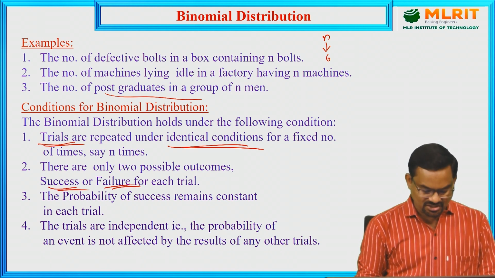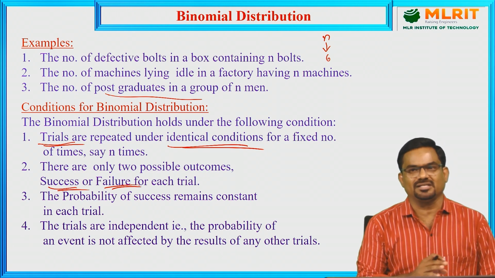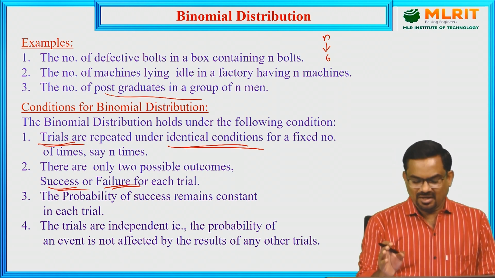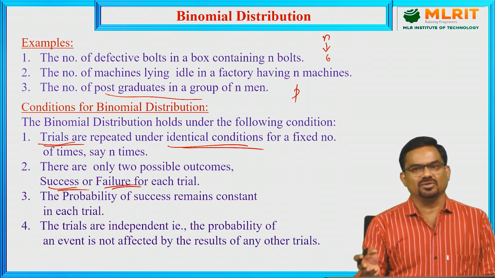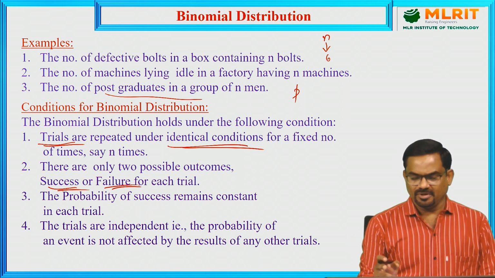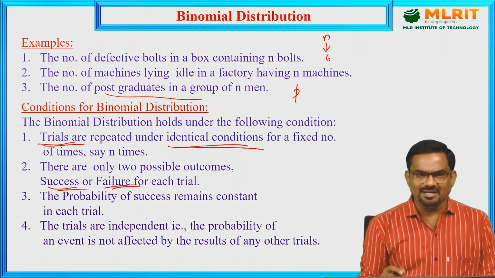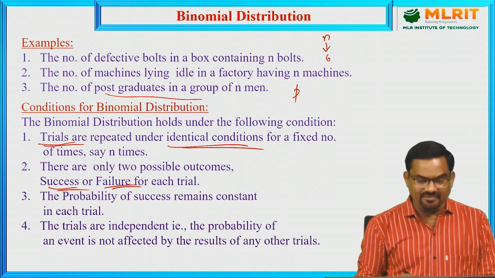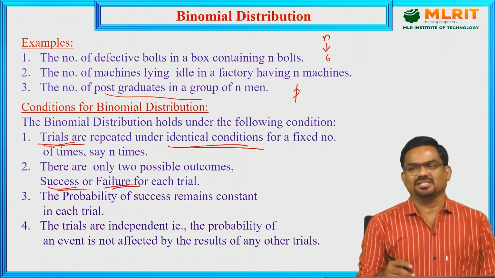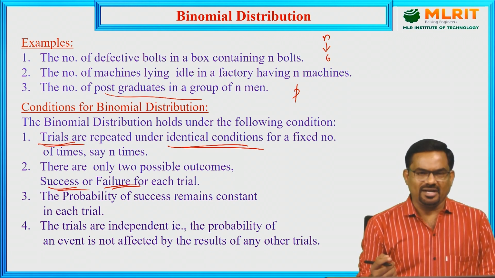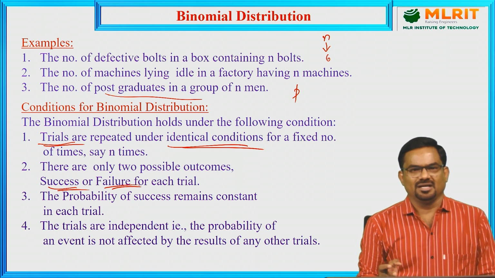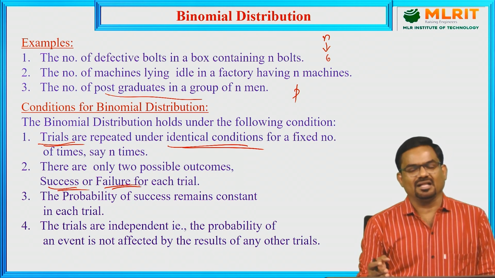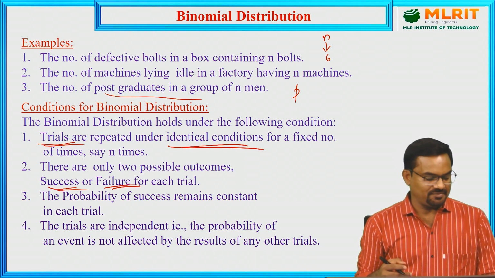Third, the probability of success remains constant in all trials. So if p is the probability of success in the first trial, in the last trial also it should be the same. Next, the trials are independent, that is, the probability of an event is not affected by the result of any other event. So these are the conditions for binomial distribution.